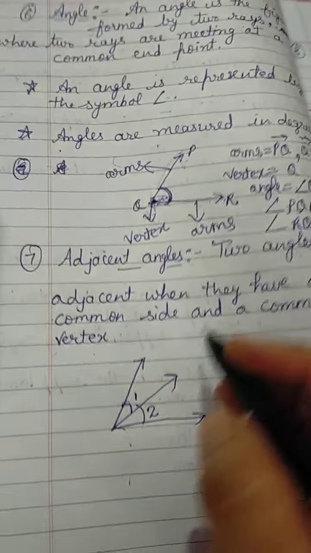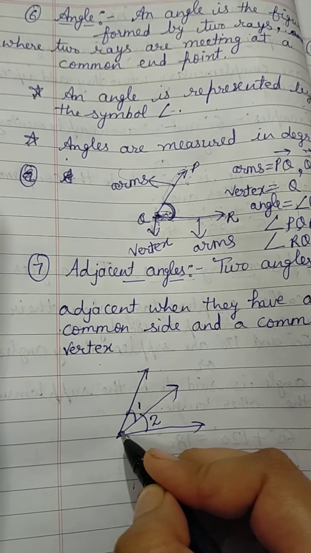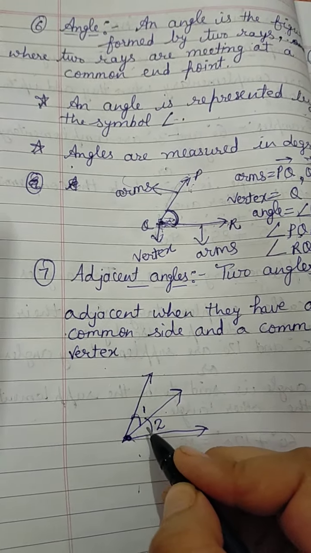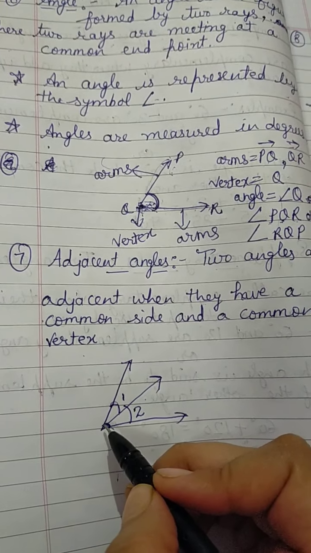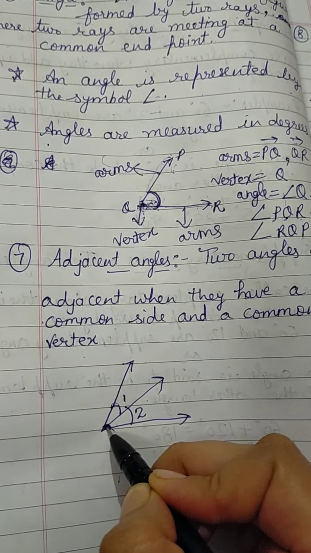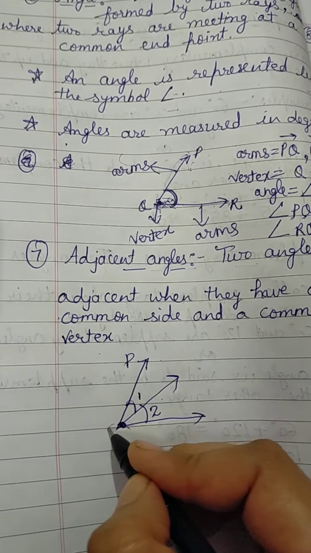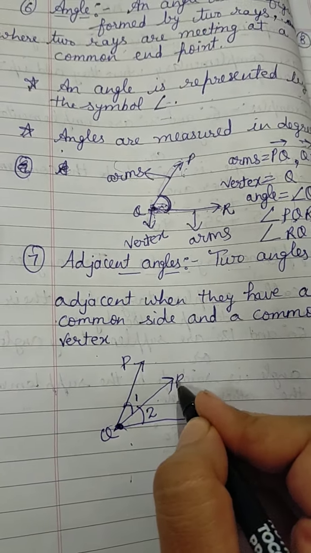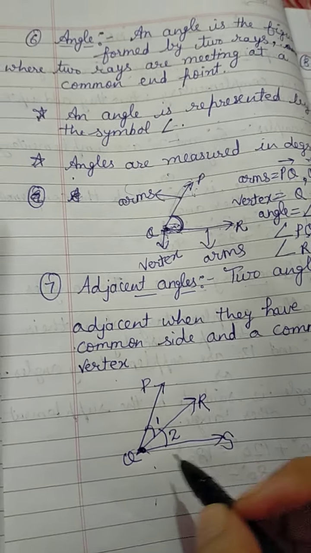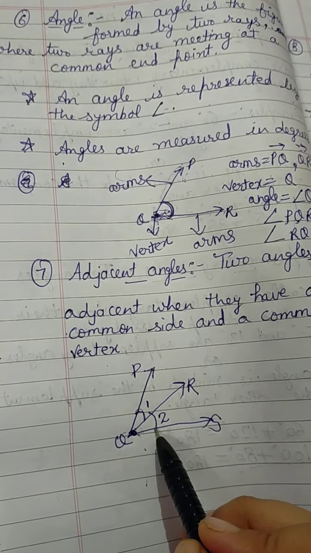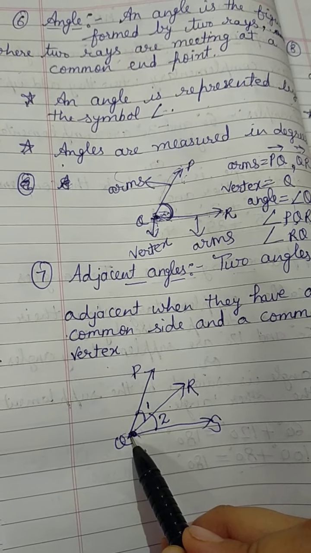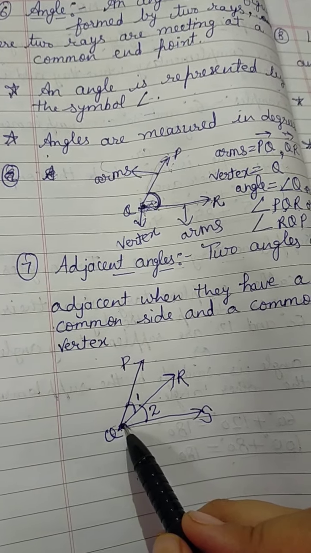Why? Because they have a common vertex. Both angles are on a common vertex. They are on only one point. I am giving here the names P, Q, R and S. Now angle 1 and angle 2 are at a common point, that is Q, and they have a common side.